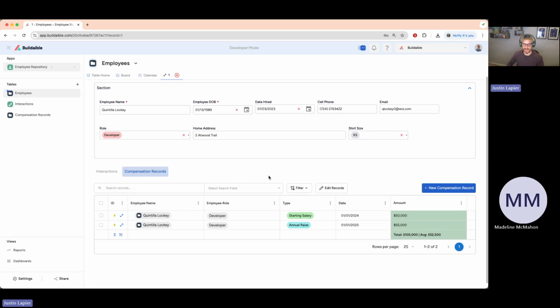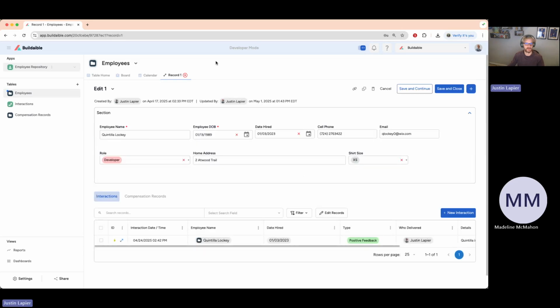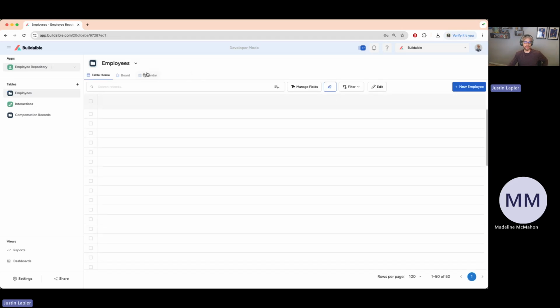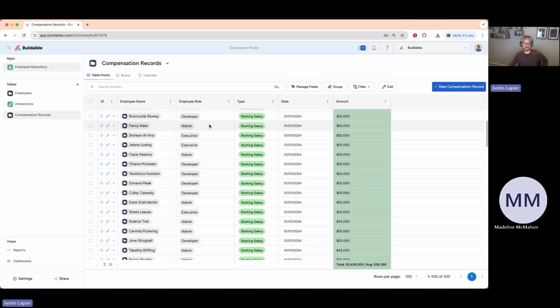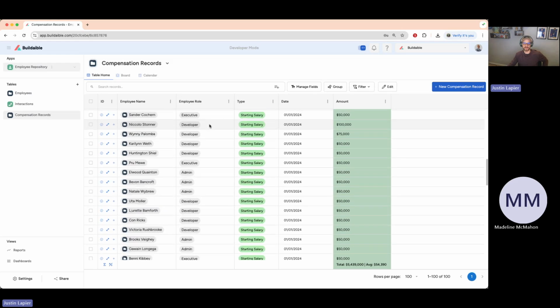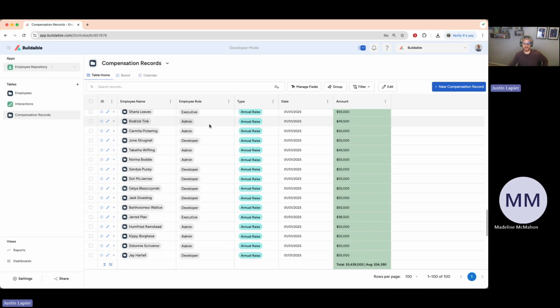And you can see that history. So you can see that chain of events there of, okay, 1/1/2024, Quintilla had 50,000. 1/1/2025, we gave Quintilla a raise to 55,000. So that is our building of a new table in the system, importing data in for the compensation, and then being able to link it correctly based on the import to the correct employee and showing it underneath of them.